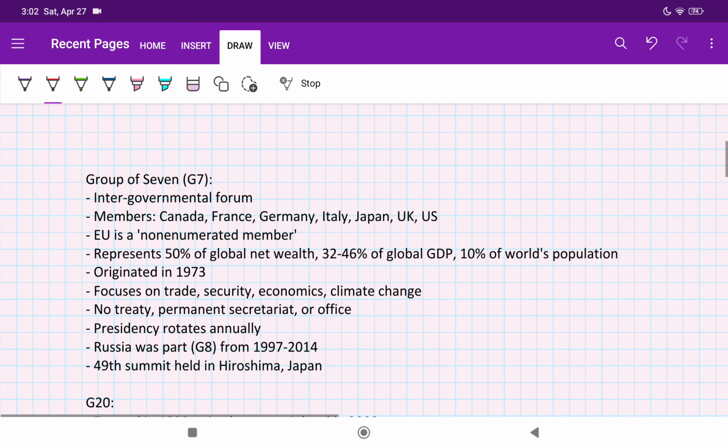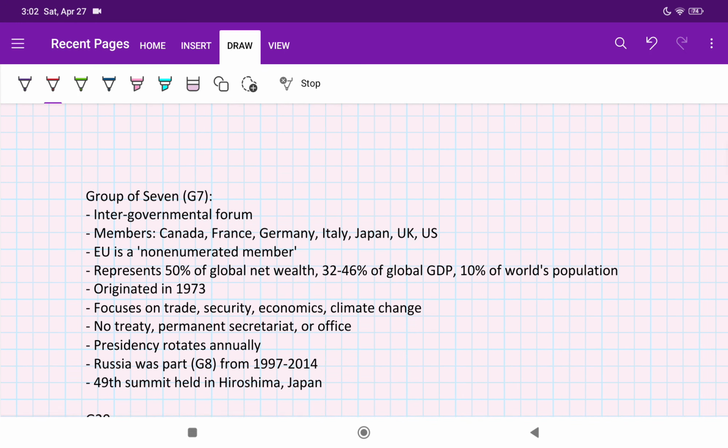So first, the Group of 7. First we'll have a general overall reading, then we will check what the important points for the prelims are. The Group of 7 is an intergovernmental forum. Members are Canada, France, Germany, Italy, Japan, UK, United States.